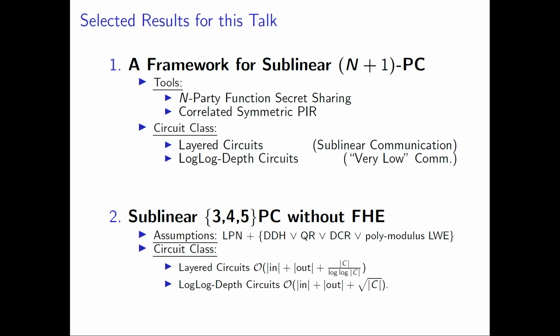And as I said earlier, the class of computation we'll be handling is either log-depth circuits, or layered circuits via the transformation that I showed earlier. Now, for most of this talk, I'll actually be focusing on log-depth circuits with very low communication. What I mean is essentially optimum, so basically linear in input plus output size. But I'll be going back and forth. So if I say optimal communication and sublinear, it usually means I'm thinking about one of the two settings, but it's the same thing.